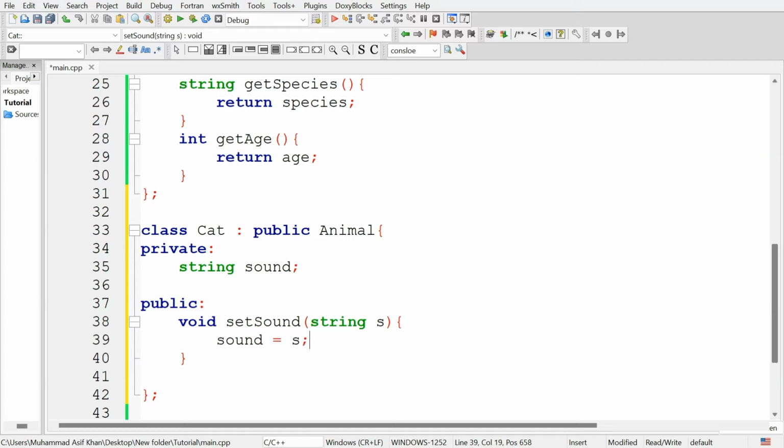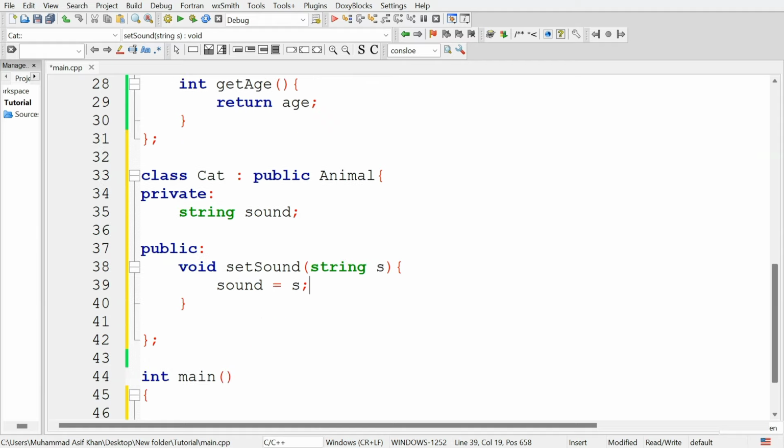So sound is equal to S. This is the setter method that will set the value for the attribute sound of this cat class.